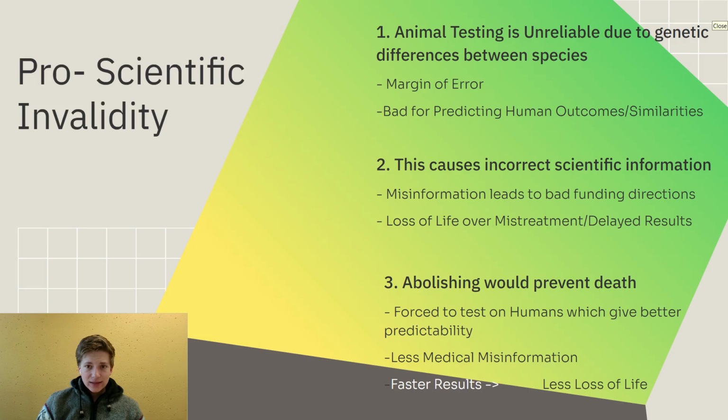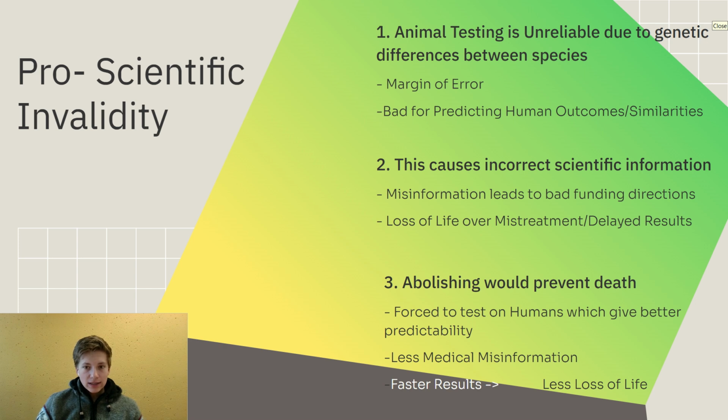What this then does, secondly, is it causes incorrect scientific information, which leads to misinformation. Let's just clarify. This causes bad scientific information due to misinformation because we get the wrong outcomes in research. What this often does is it means that we fund bad projects that are actually harmful either to people or delay the advancement of other projects necessary for us to get the most possible benefit out of scientific research related to animals. This can lead to the loss of life because we have mistreatment in the release of drugs that are harmful onto people, but also delayed results. Any advancement we try to get comes delayed, and the attempts to find treatments and cures for diseases stagger.